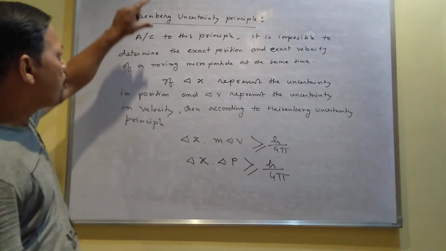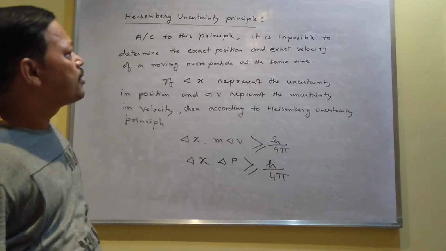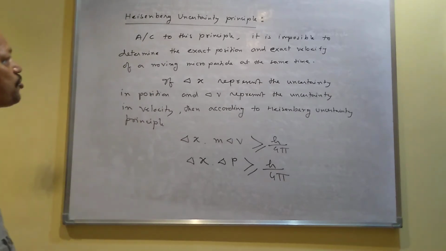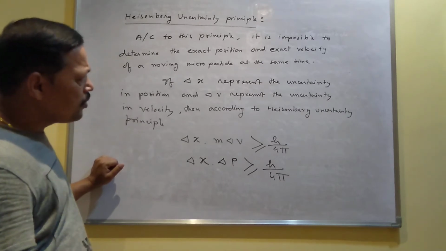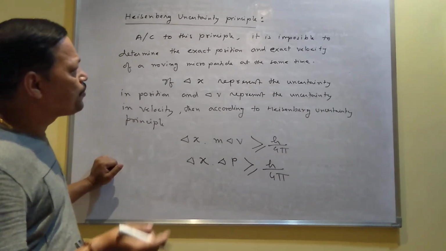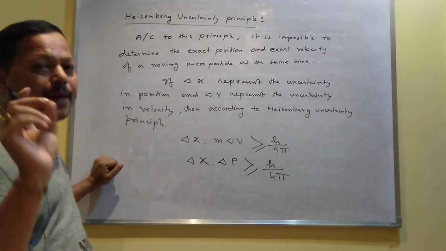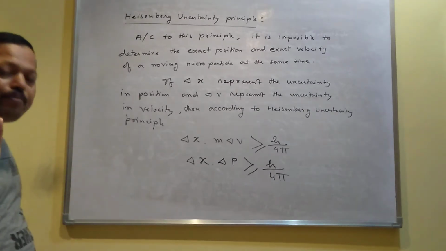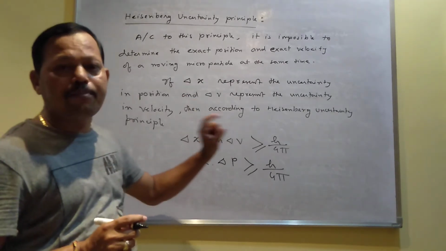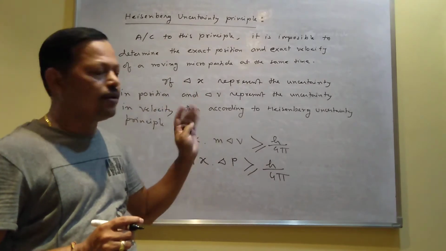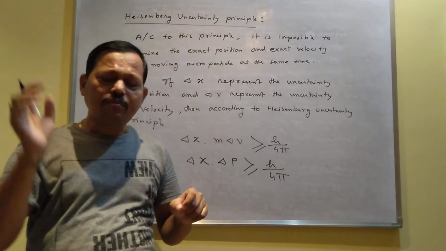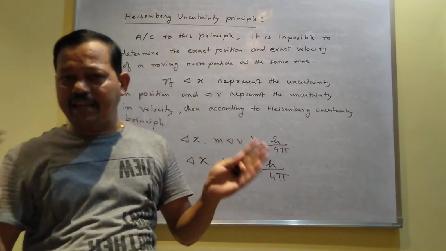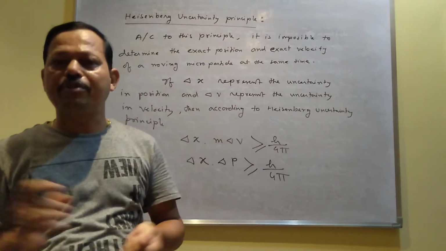Now, what is the significance of the Heisenberg uncertainty principle? This principle is applicable only for microparticles. It is not applicable for macroparticles, because when a microparticle is moving, the position and velocity may change continuously due to collisions with photons.